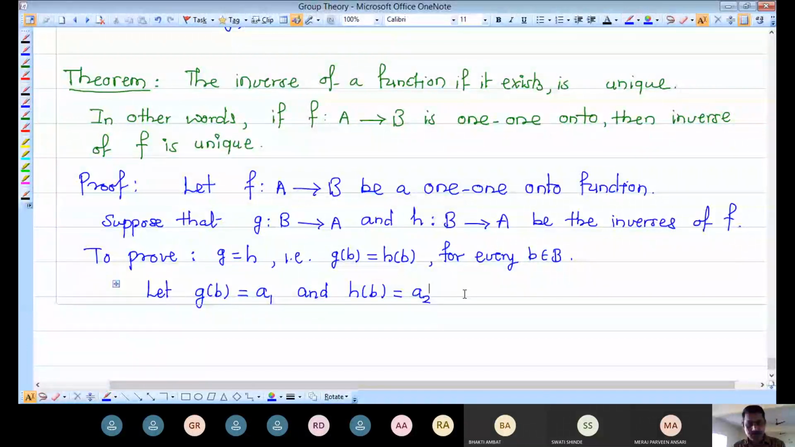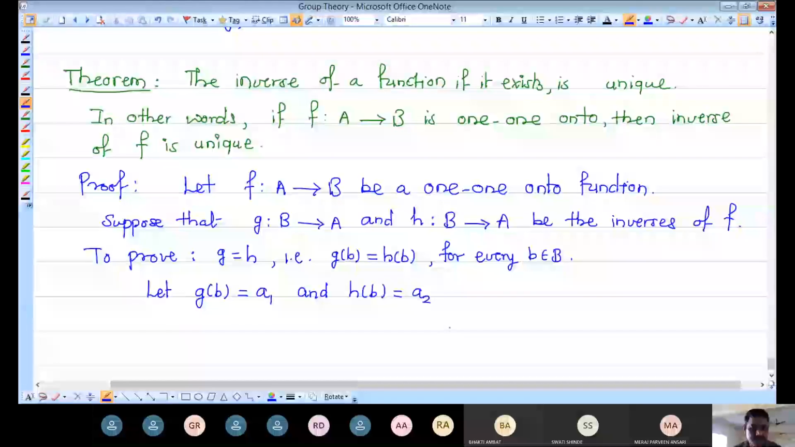Okay. So we are writing the proof. We have assumed that there are two inverses for f. For each element in the set B, we are taking images under g and h. We have assumed that the image of b under g is nothing but a1, and the image of b under h is nothing but a2.